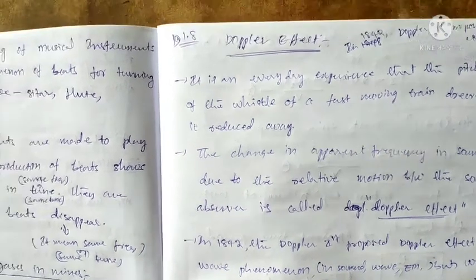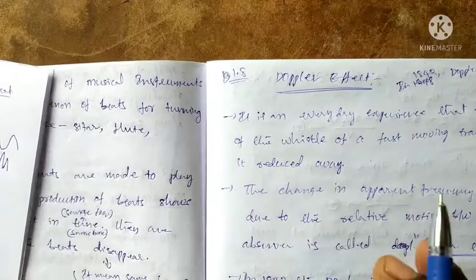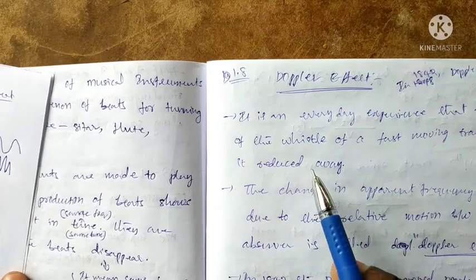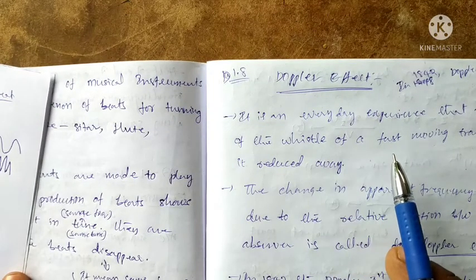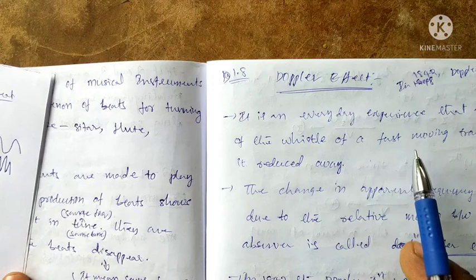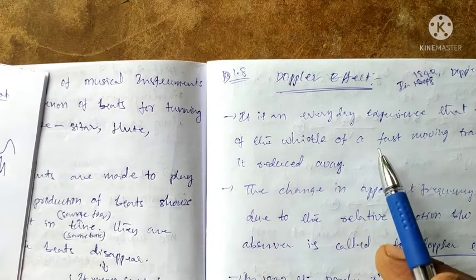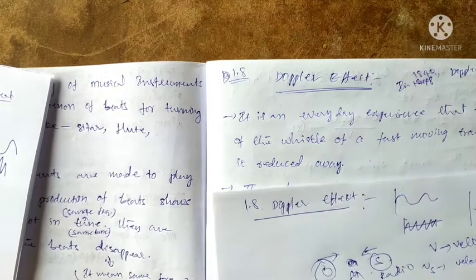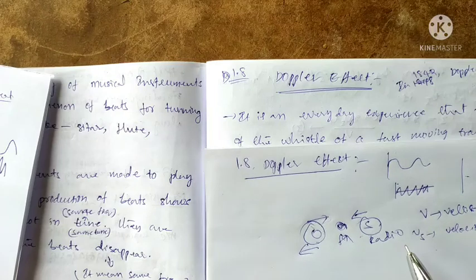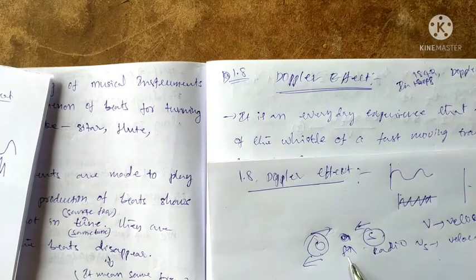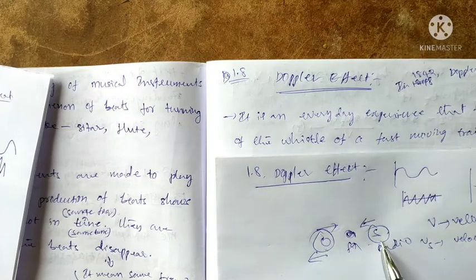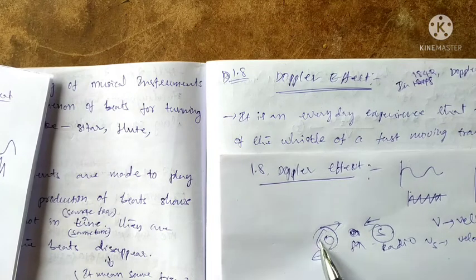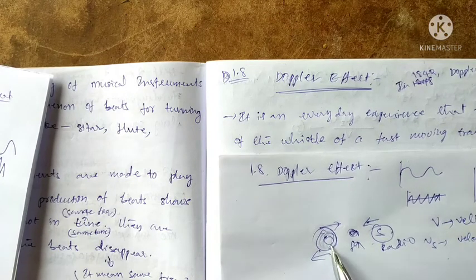In daily life we can observe any sound, and we can observe a number of experiences in daily life. Suppose the source is a radio, TV, train or car, and we are the observer.